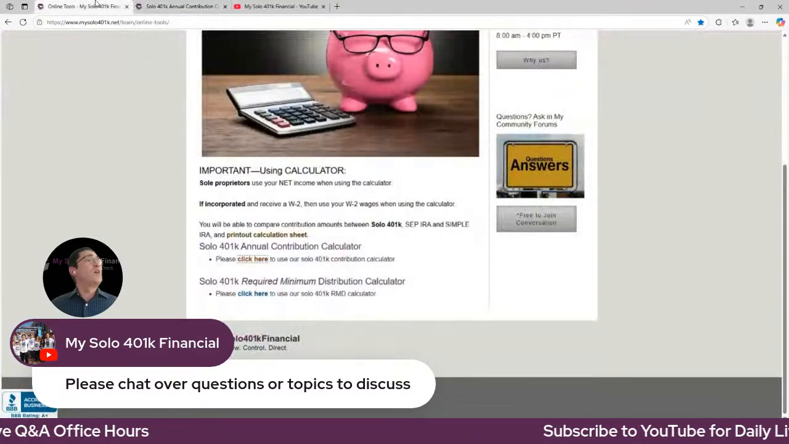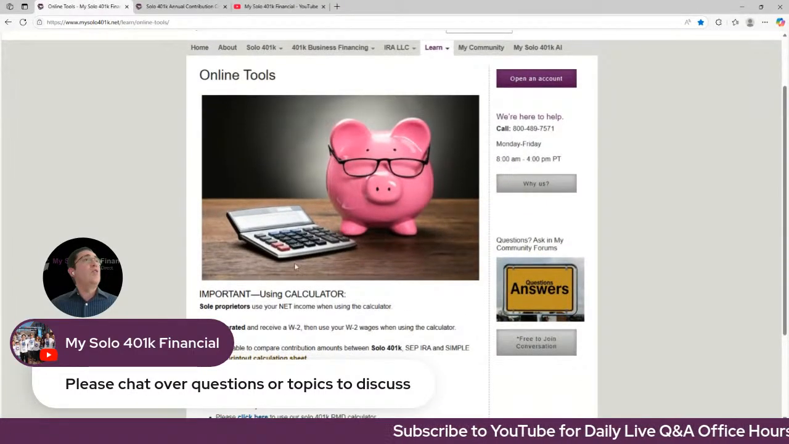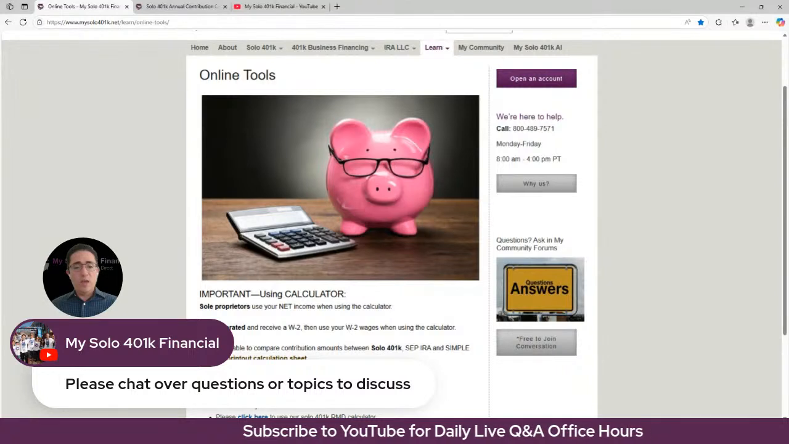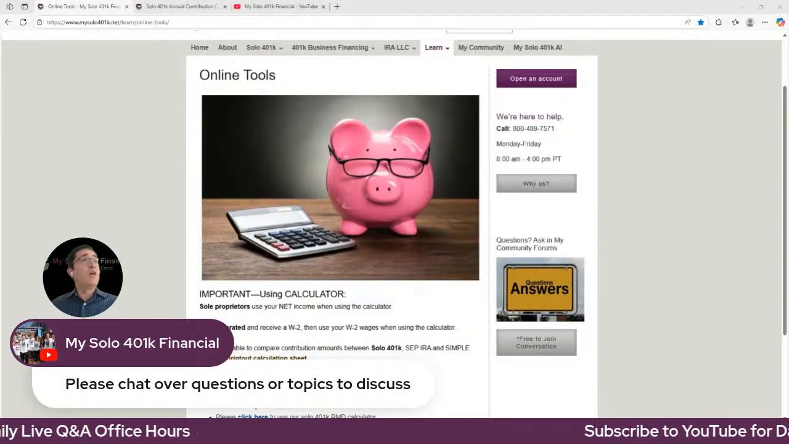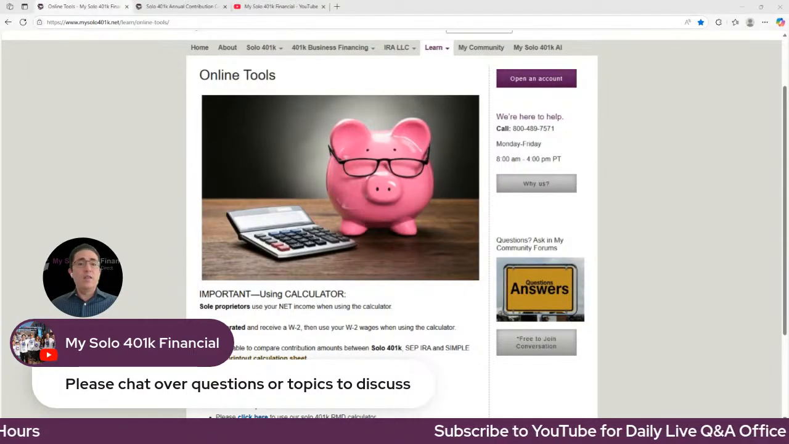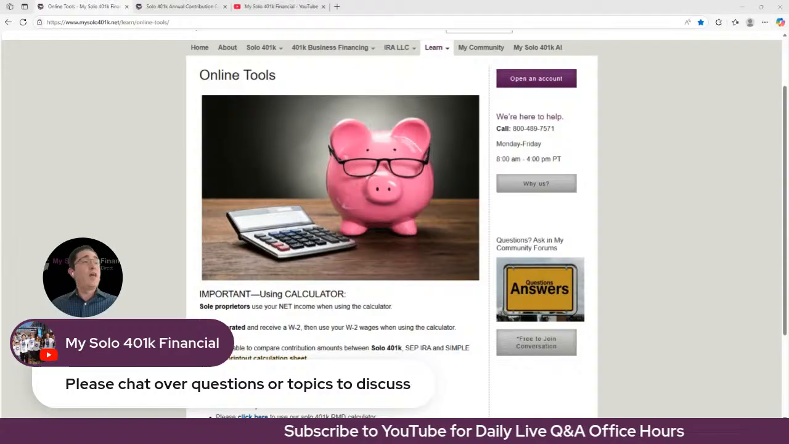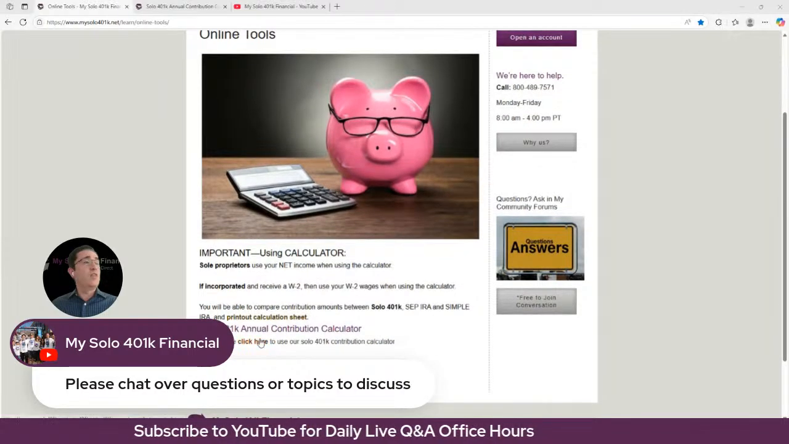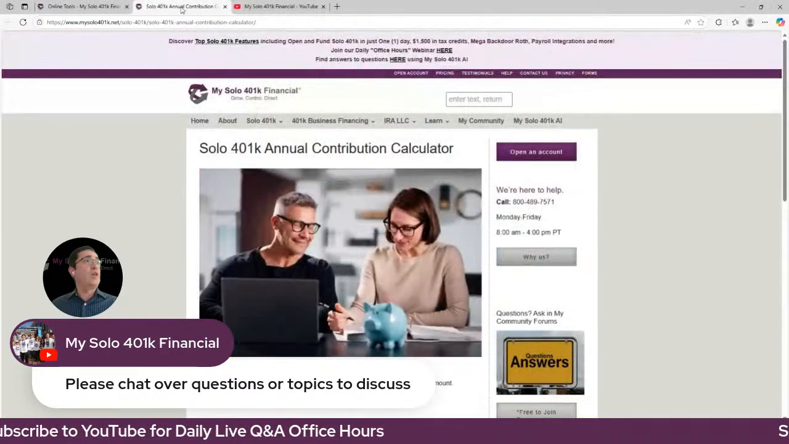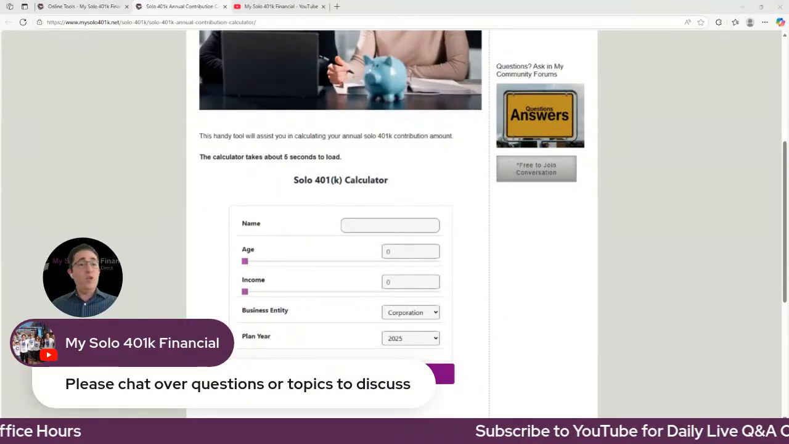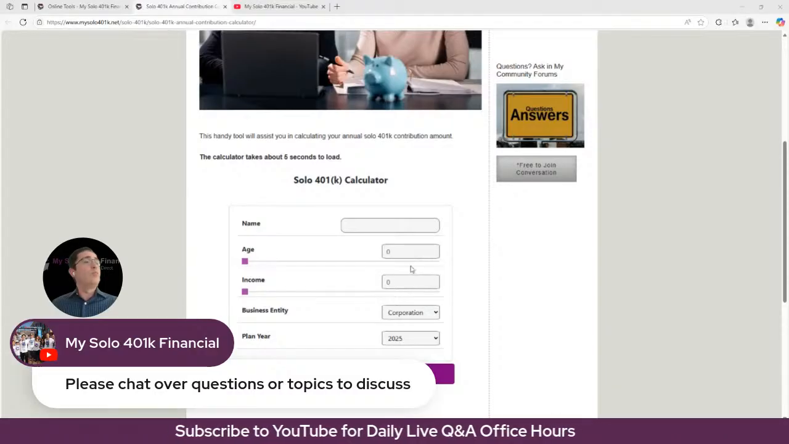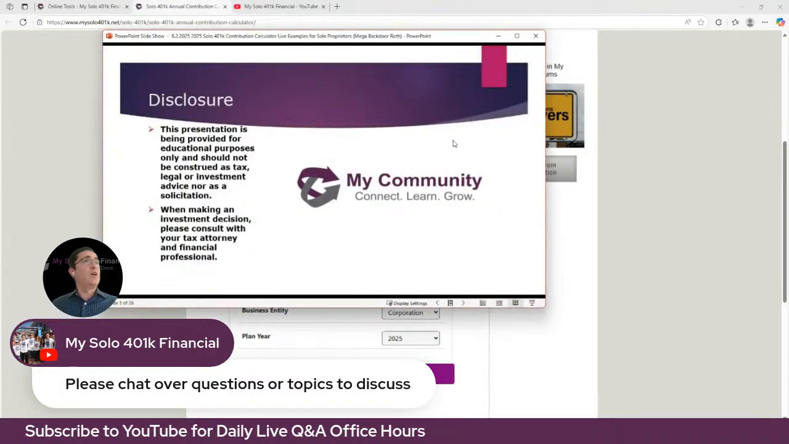So on our website, we've got our calculator, and I want to run through some examples as part of today's discussion. So if you go to mysolo401k.net and then under Learn, click on Online Tools, and then that'll take you to this page. And from here, you can click on the Solo 401k Annual Contribution Calculator, which will open up here, and you can create a PDF, or it'll generate a PDF. You can enter your specific numbers, etc. So let's go through some examples to really understand it.